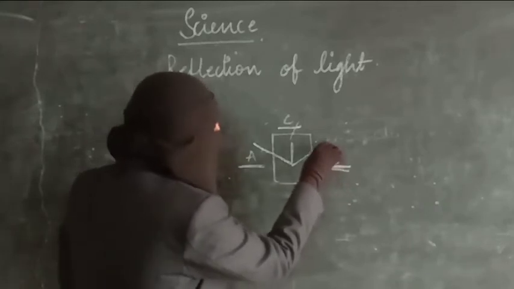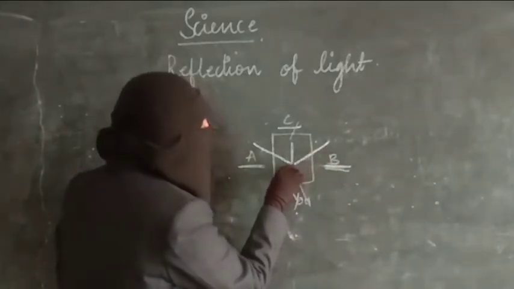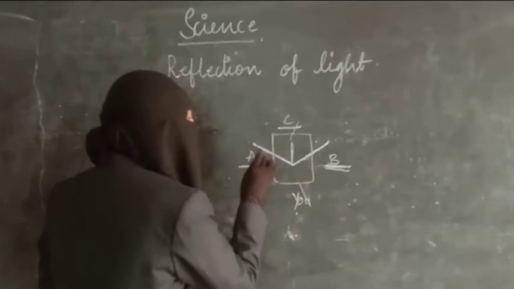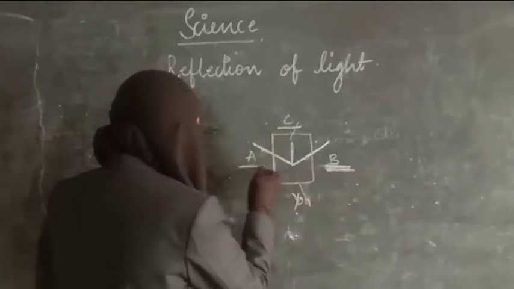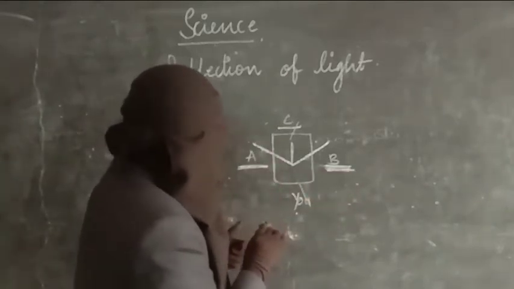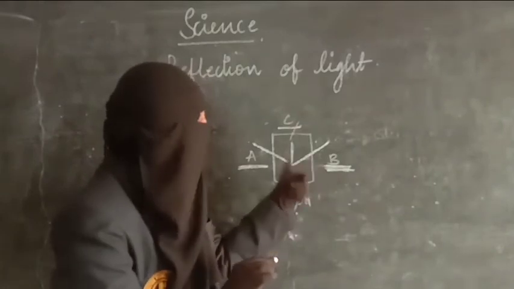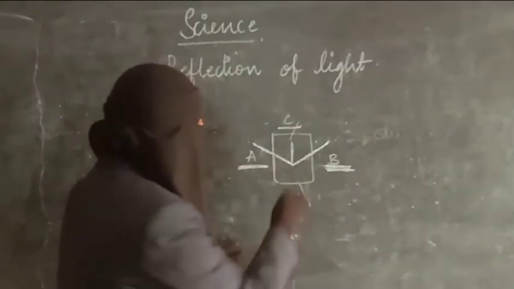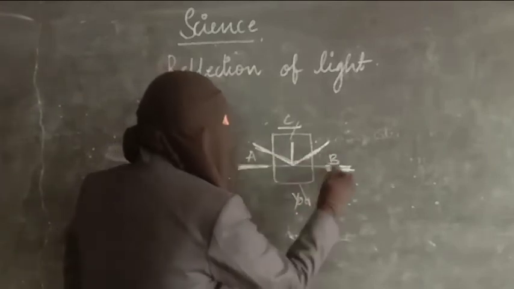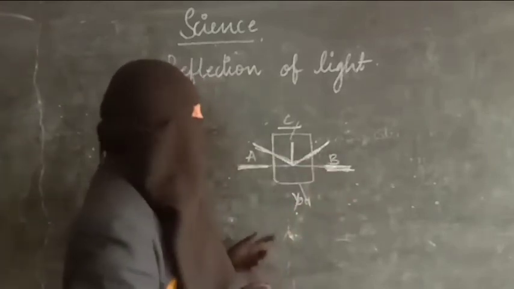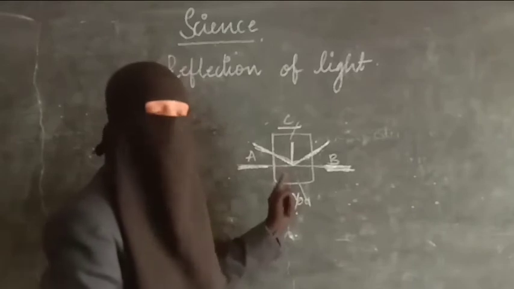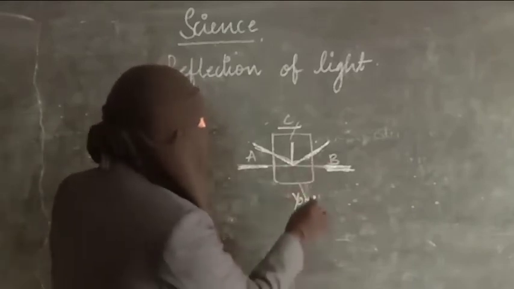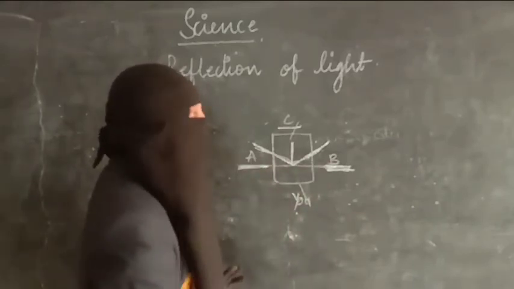Same here, the incident ray from person B is going to person A, and as a result person B is able to see person A. That's because your normal and your incident ray are different from these 2 people, so you are unable to see. Your normal, incident ray and reflected ray are in the same plane, but your incident ray and reflected ray are not in the same plane here, so that's why you are unable to see your friends.